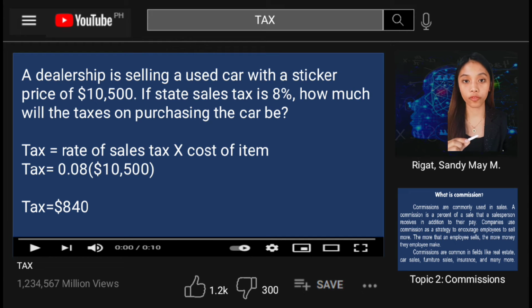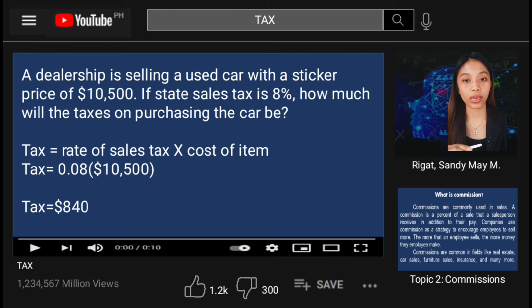This is the formula for tax. Tax is equal to the rate of sales tax times the cost of the item, or the purchase price. The rate of sales tax here is 8%, so we convert it into a decimal, which is 0.08, and the purchase price or the cost of the item is $10,500.